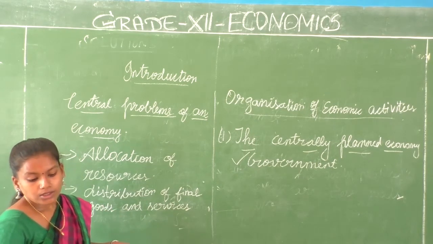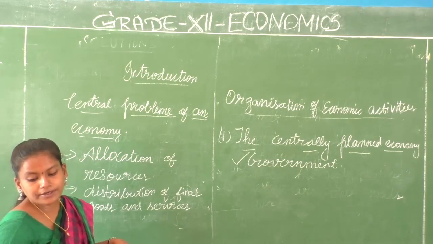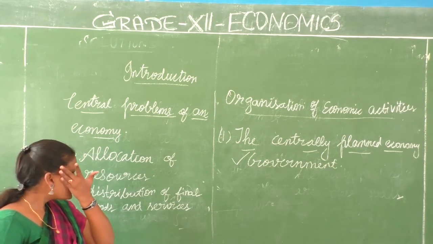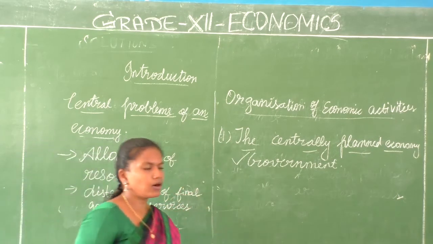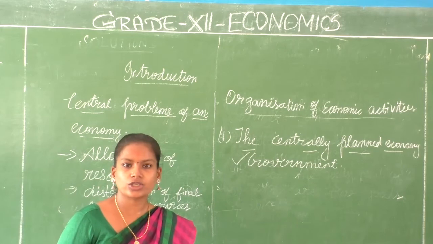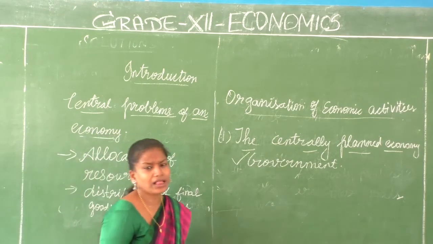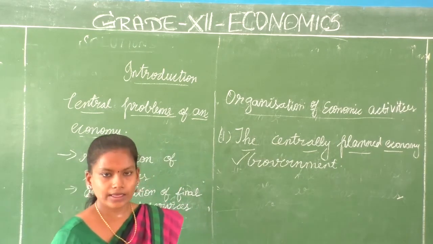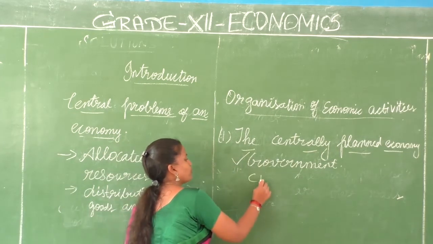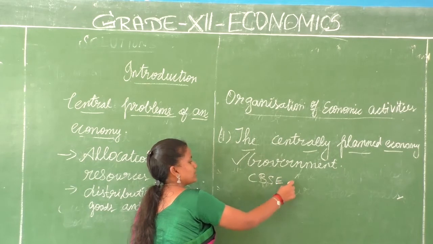It works towards the prosperity and well-being of the economy as a whole. A centrally planned economy will be prevalent in services mostly, like health and education. We'll take the example of education, the Central Board of Secondary Education, CBSE.